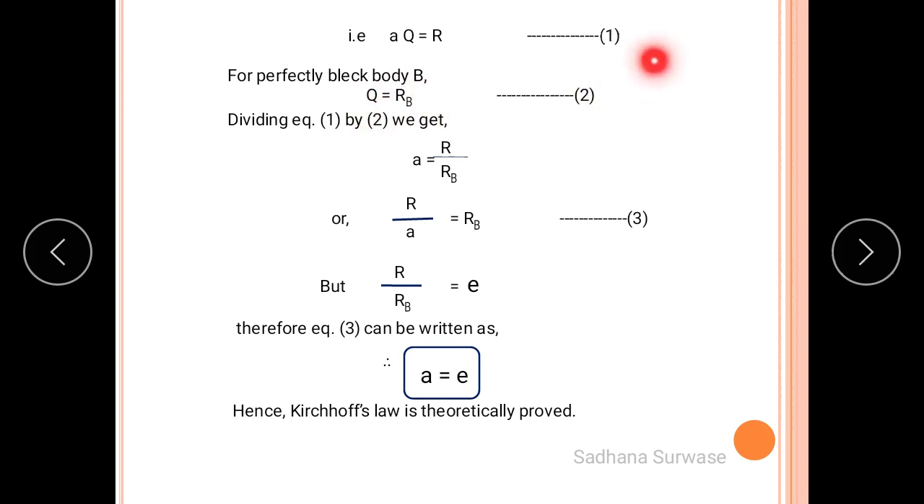Now divide equation 1 by 2. We will get a is equal to R upon RB. Or if you rearrange the terms, you will get R upon a is equal to RB. But we know that R upon RB is nothing but the coefficient of emission, right? Okay. So we substitute this R upon RB equal to e over here. You will get a is equal to e. So this is nothing but Kirchhoff's law. It is theoretically proved. That is, the coefficient of absorption is equal to the coefficient of emission.